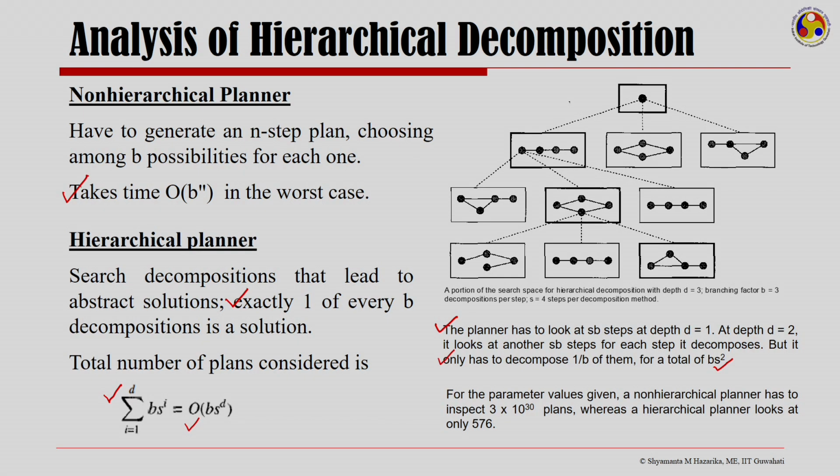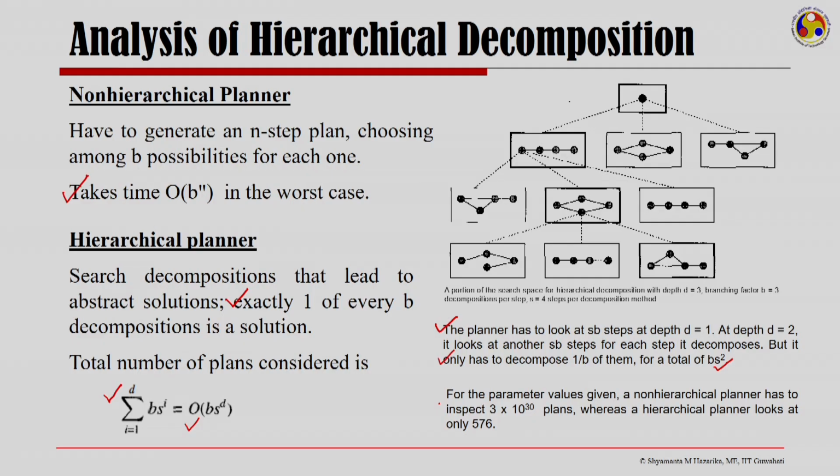Now, for the parameters given here, the non-hierarchical planner would have to inspect some 3 into 10 to the power 30 plans, whereas a hierarchical planner would look at only 576 plans. And this is a tremendous saving for hierarchical task network planning.